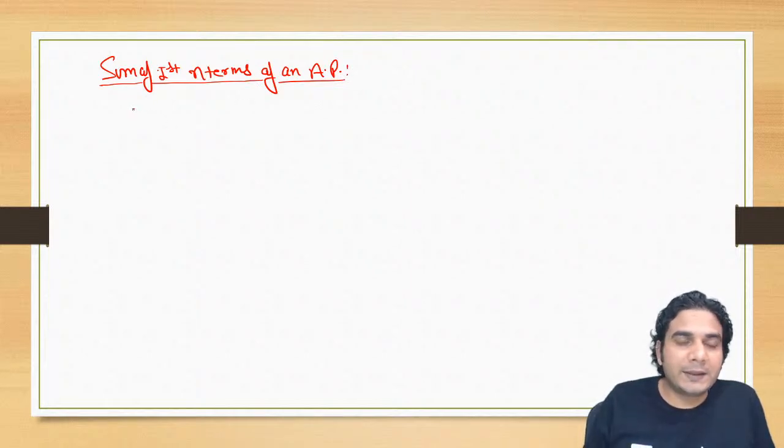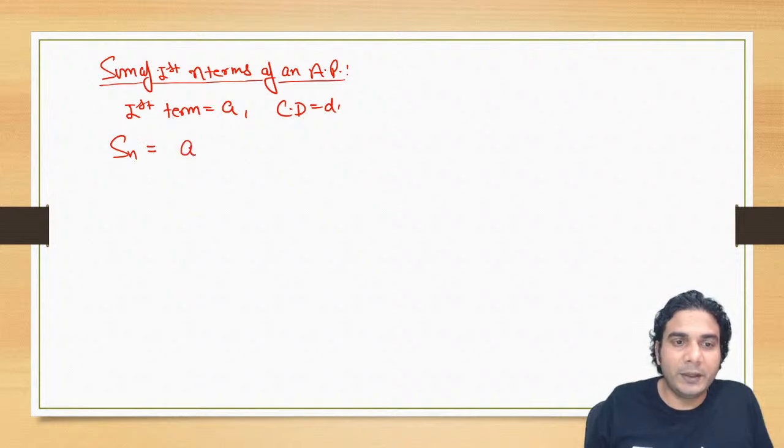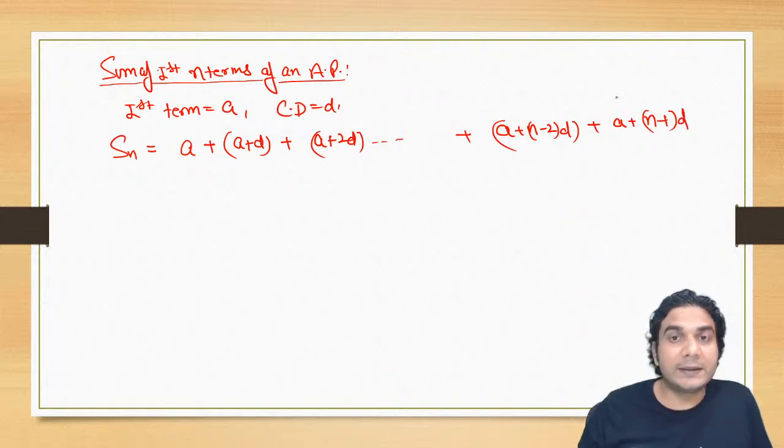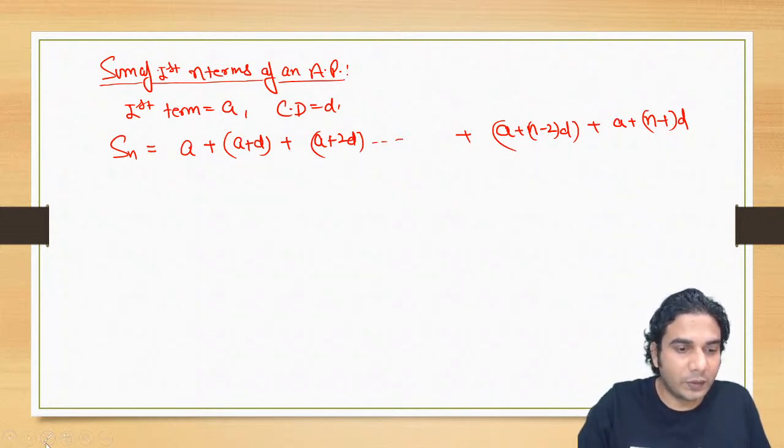So your AP, say the first term of the AP is A, and the common difference is D. All right. Then you know how to write the sum of n terms, which we write as Sn. So it will be A plus (A plus D) plus (A plus 2D) and so on. The second last term will be A plus (n minus 2) into D, and your last term, the nth term, will be A plus (n minus 1) into D. Okay. So this is the summation of n terms, and we need to find the value of this. So let's see how to find it.